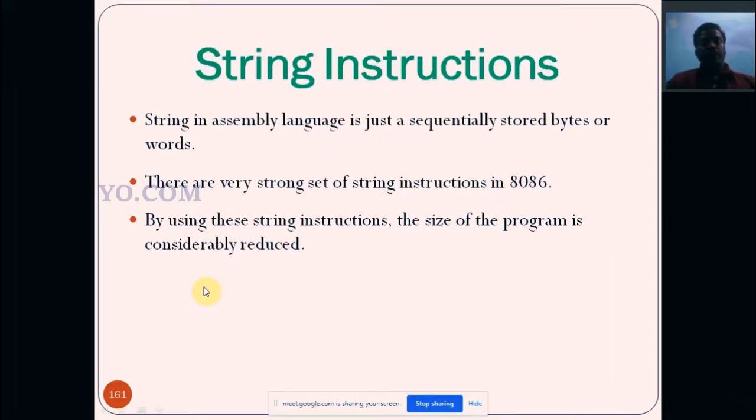So these are the string instructions. String instructions in assembly language work on sequentially stored bytes or words. There is a very strong set of string instructions in 8086. By using string instructions, the size of the program is considerably reduced. A string instruction can perform two or more operations in a single instruction, so the program can be reduced very much.